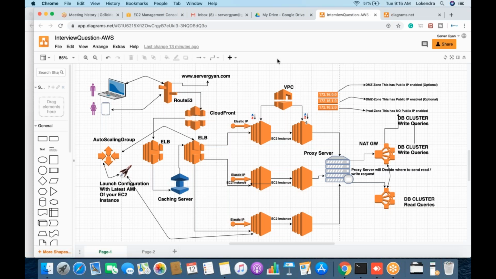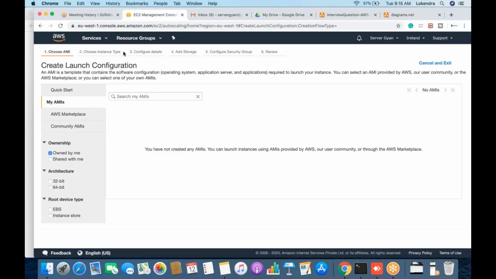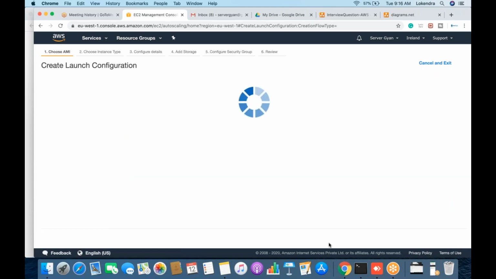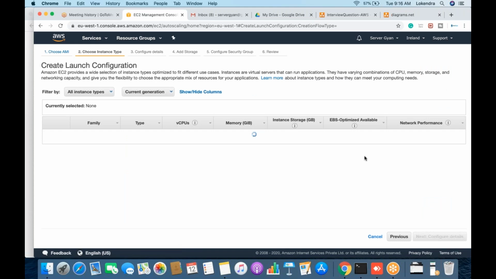Now, first of all, what exactly is a launch configuration? When we configure an auto scaling group and define what image we are going to use for creating new servers, that is known as the launch configuration.